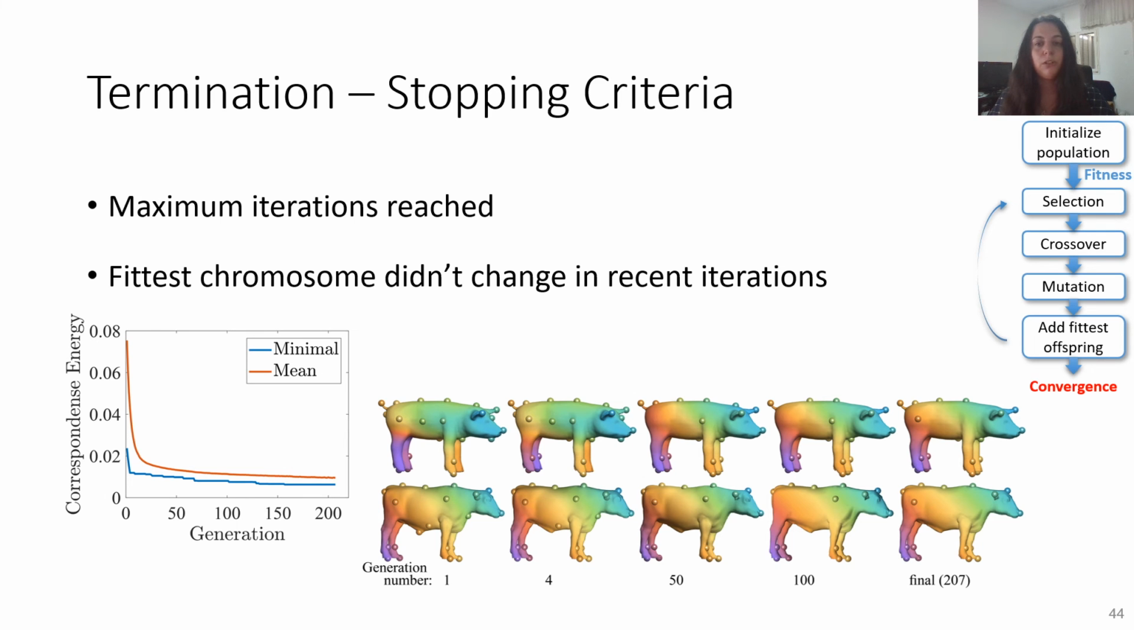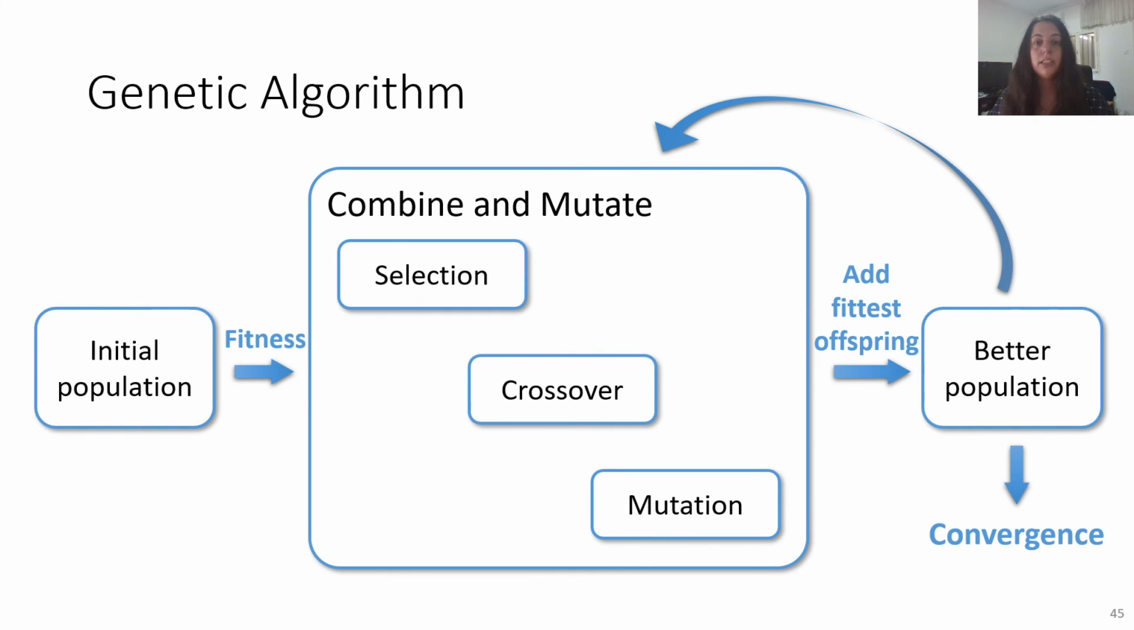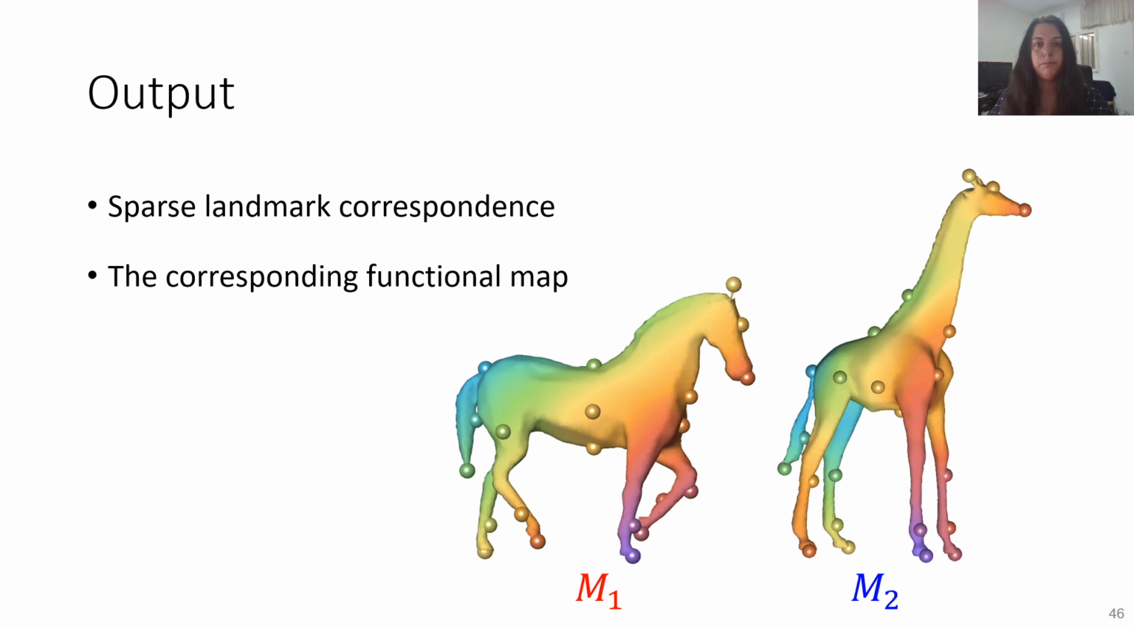On the right, we show the fittest chromosome at different generations. In this case, the initialization is generally good, but the front legs are switched, whereas the back ones aren't, and the body isn't matched correctly as well. The match improves with each generation until reaching the correct correspondence. This concludes our genetic algorithm.